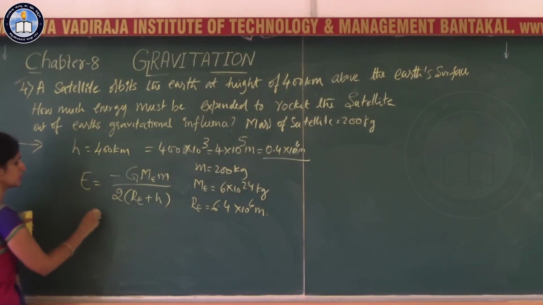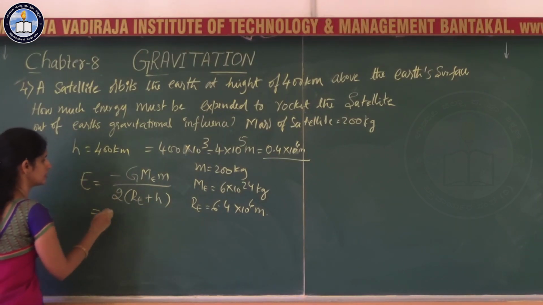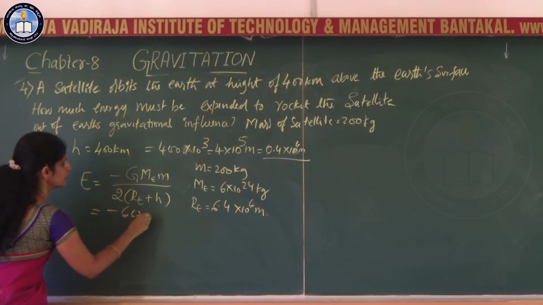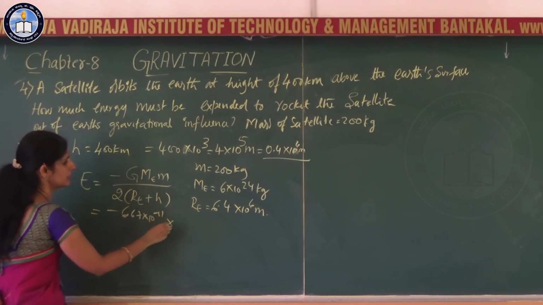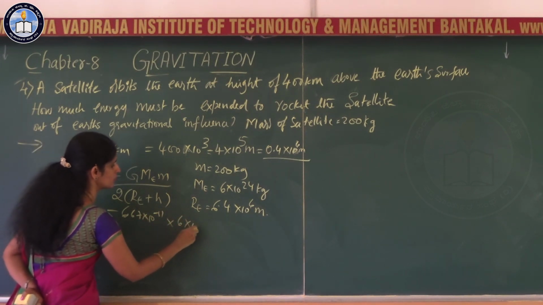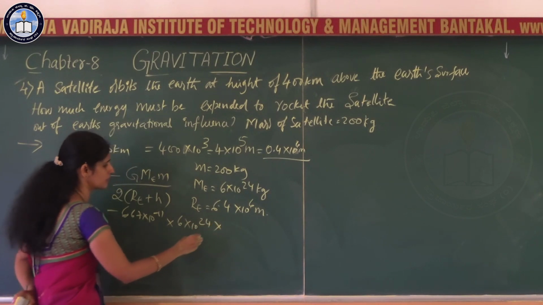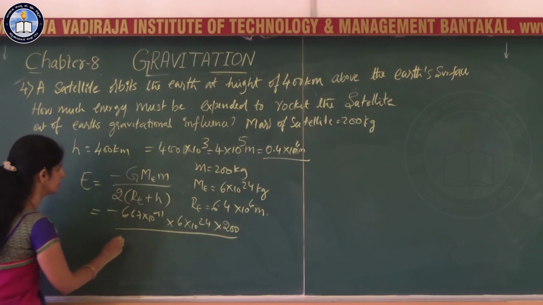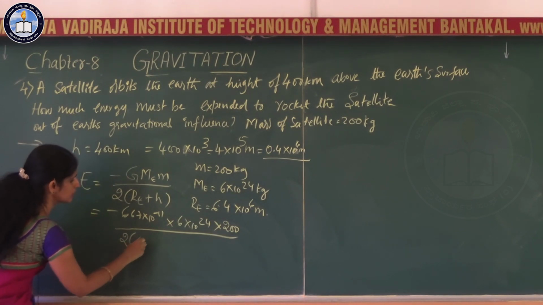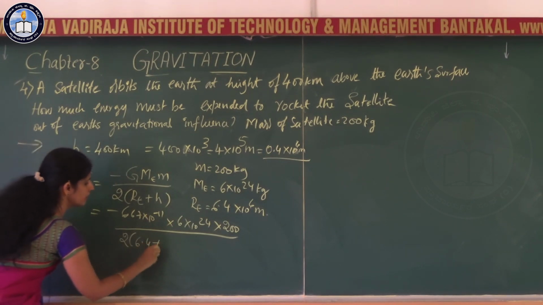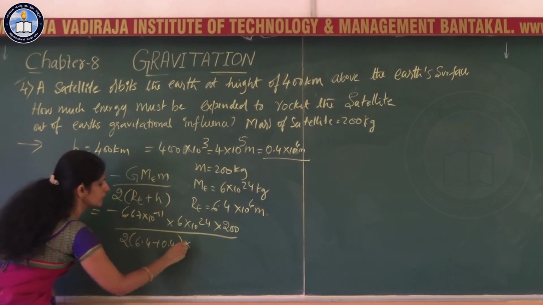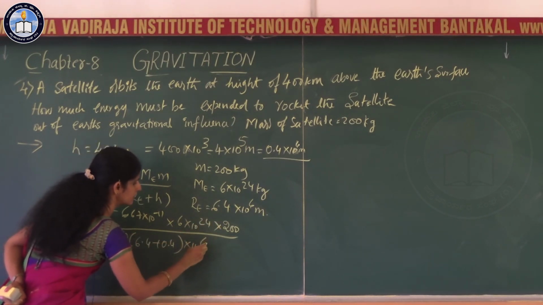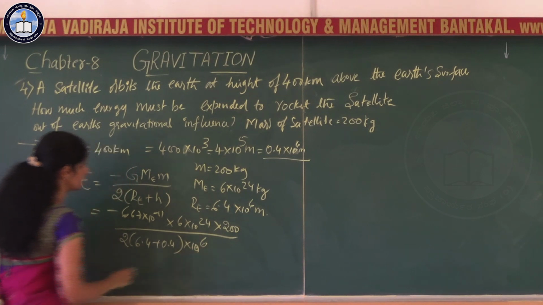Now if you substitute the data, G is 6.67 into 10 to the power minus 11, and mass of the earth 6 into 10 to the power 24. Mass of the satellite is 200, divided by 2 into Re, which is 6.4 plus 0.4, into 10 to the power 6, which I take outside.